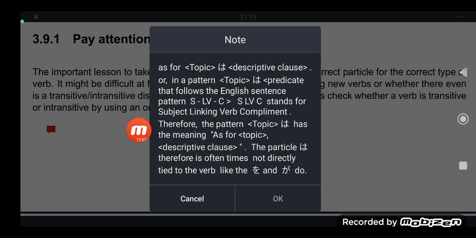Therefore, the pattern topic and then wa has the meaning as for the topic, followed by the descriptive clause. You make a topic, you describe your topic, and the particle wa, with some few exceptions, is oftentimes not directly tied to the verb, just as wo and ga are.